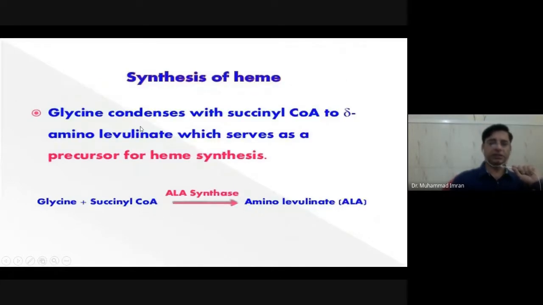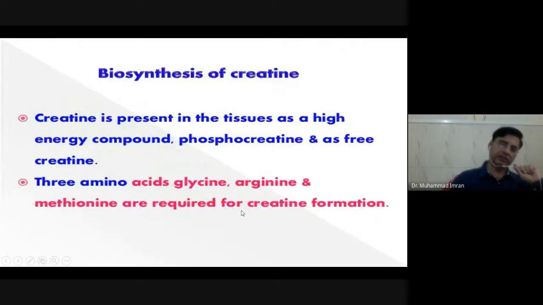Synthesis of heme: glycine also helps in the synthesis of heme. Most importantly, an amino acid which is known as aminolevulinic acid. So glycine condenses with succinyl-CoA to produce aminolevulinate, which is the important portion of heme, in the presence of aminolevulinic acid synthase.